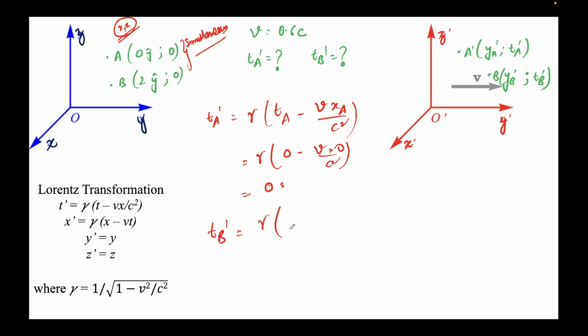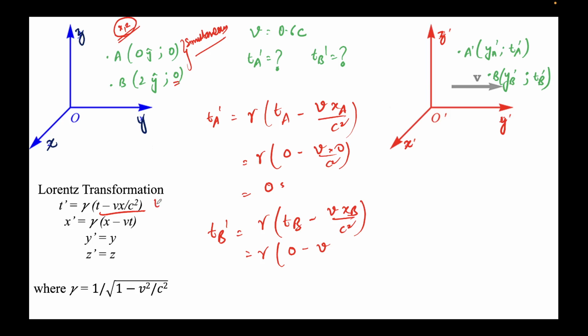Tb prime would be again gamma times (Tb minus V xb over c square). Using this formula again, it will be gamma, the value of Tb is 0 again. I'll put 0 minus V xb... I should not do this, since the action is happening in the y direction.